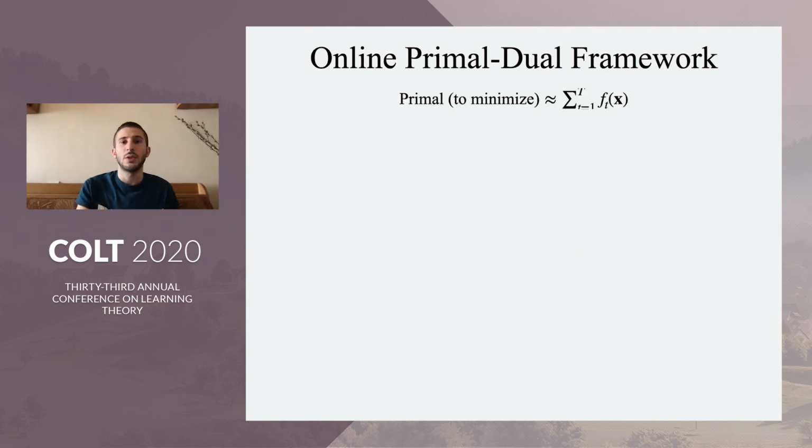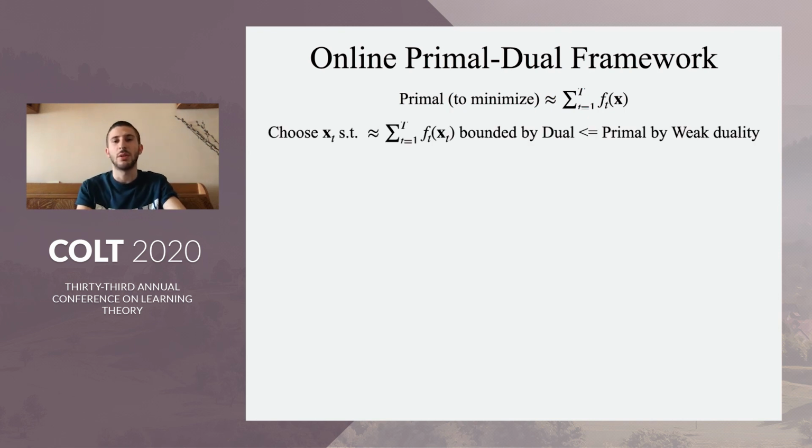In this approach, you take the primal to be more or less the best loss in hindsight, and the idea is to choose an action that would allow us to bound the cumulative loss by the dual. And then, of course, the dual is bounded by the primal by weak duality.